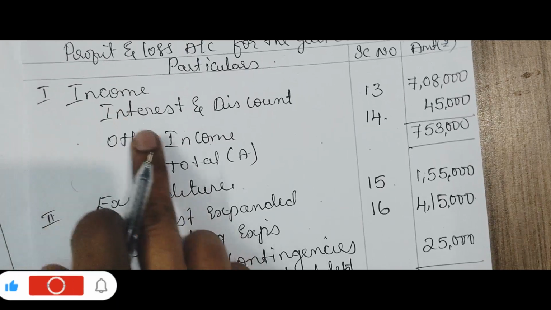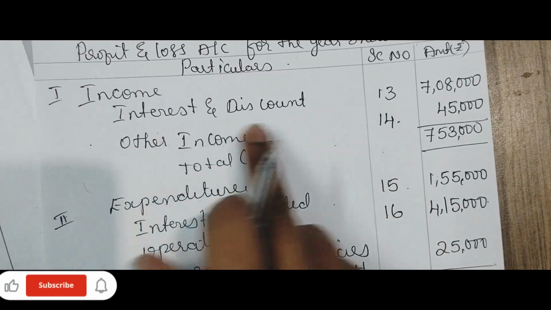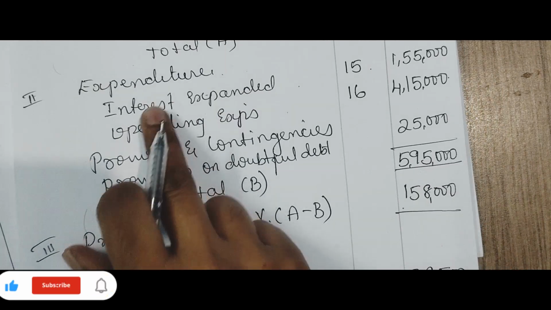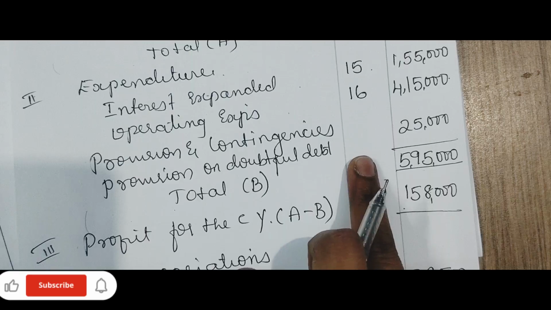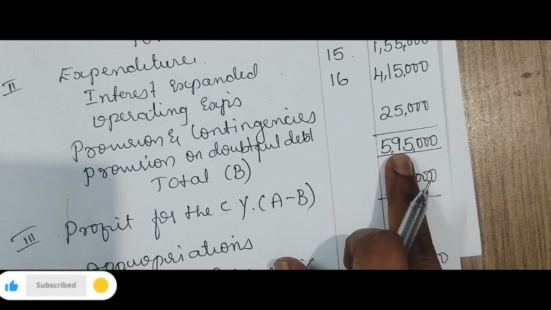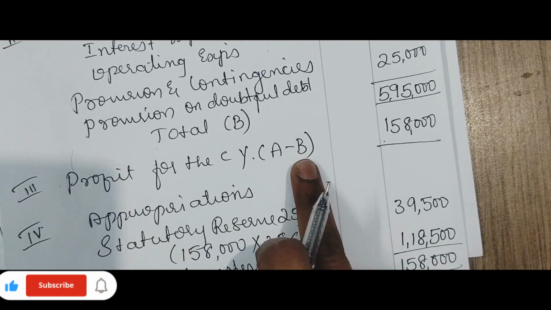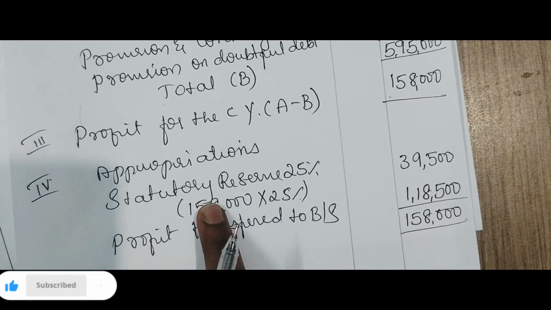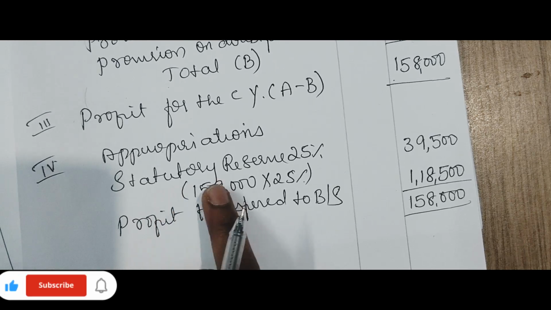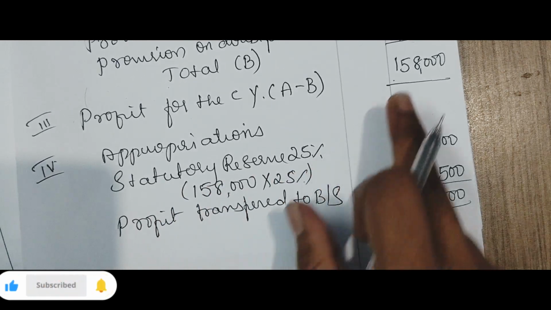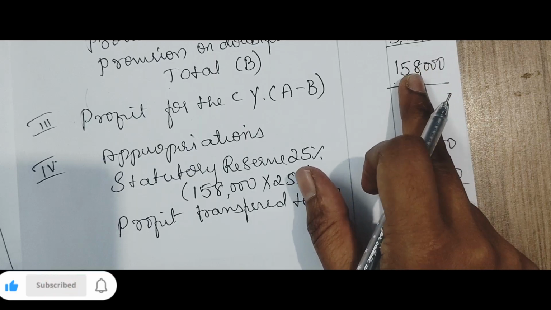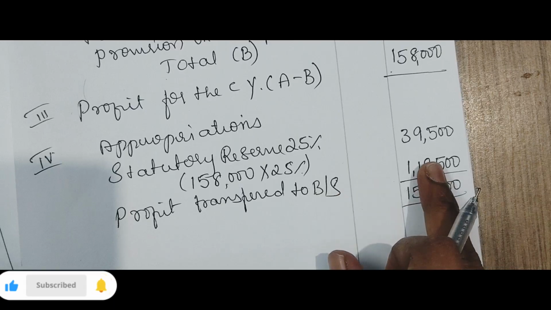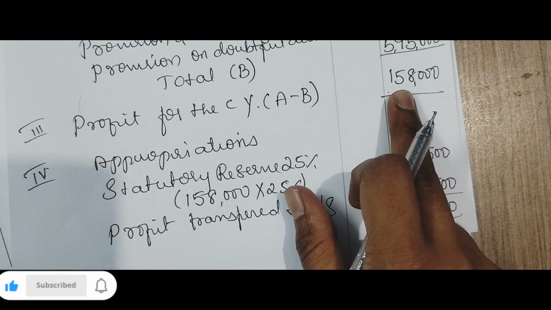We have taken income, schedule number 13, interest and discount, then other income, total A it is called, then expenditure schedule number 15, 16 and provision and contingencies is called total B. Now profit for the current year is A minus B, and from that amount we have given the appropriations. Our first appropriation is statutory reserve, 25% on the profit whatever you have calculated. Then profit transferred to the balance sheet is the balancing figure from your net profit.